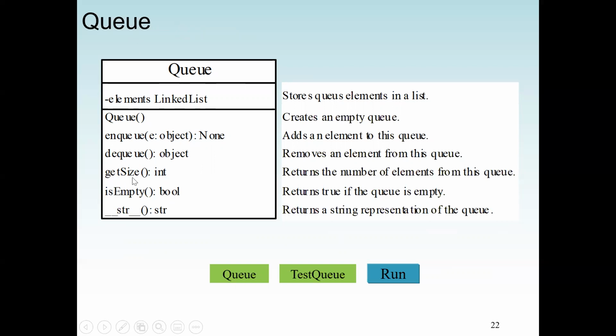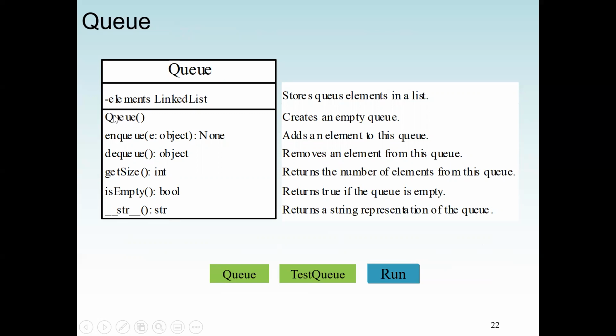We also have a get size method to give us the number of items in the queue. We can also check if the queue is empty. And here we have a special string method that basically returns the string representation of the queue object.